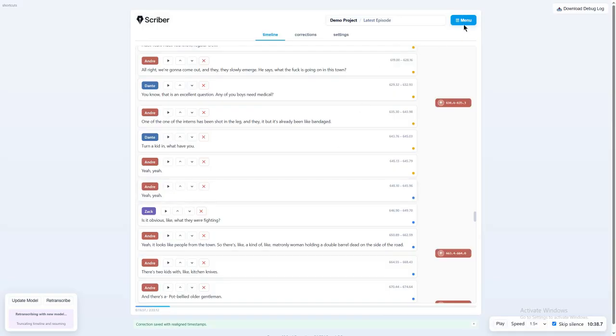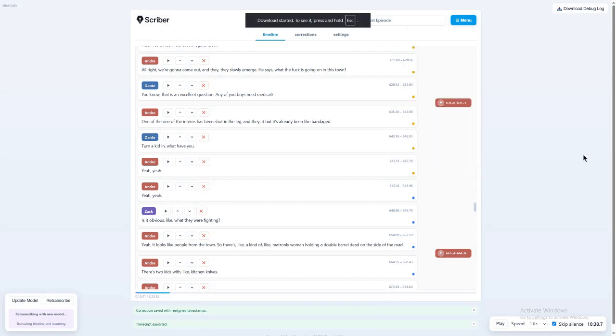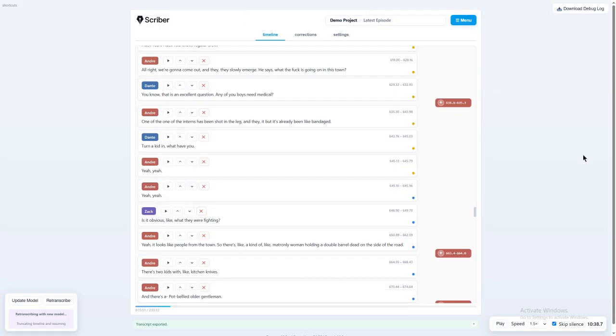When I get to the end of the recording, I can just go here and then export transcript. That will download it as a nicely formatted TXT file, and I'm going to add a couple of other formatting options. But yeah, that's the product. It makes it dramatically faster, and it's a lot less frustrating to use than my old process. So I'm pretty pleased with how it turned out.